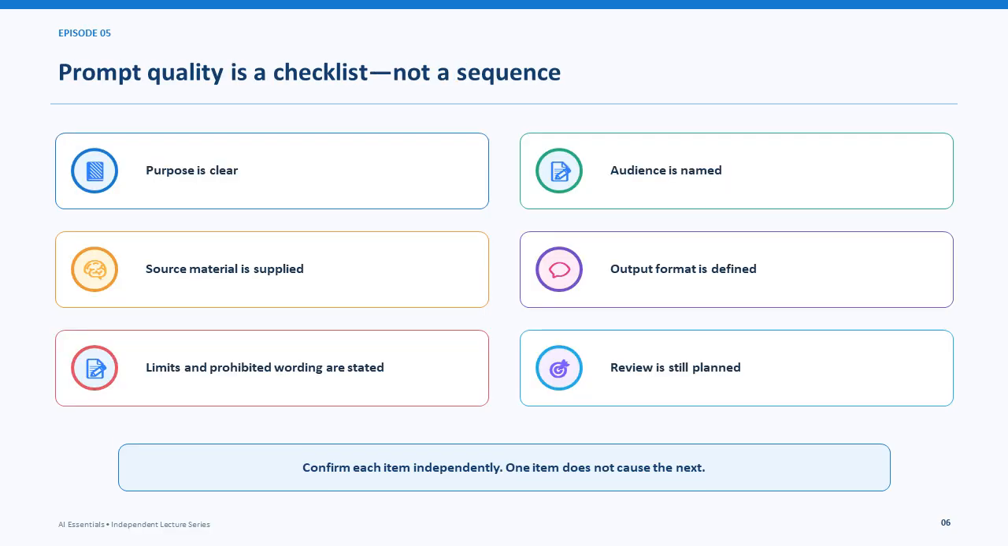Prompt quality is a checklist, not a fixed sequence. Confirm that the purpose is clear and the audience is named. Supply the source material and define the desired format. State limits or prohibited wording and plan how the result will be reviewed. These items can appear in any natural order. One detail does not have to cause or lead to the next.